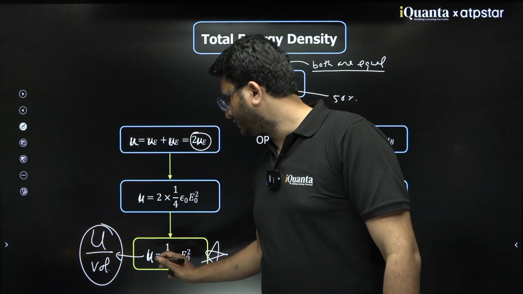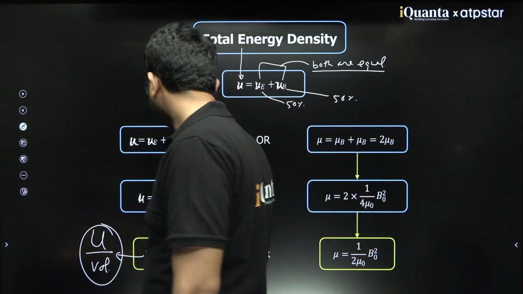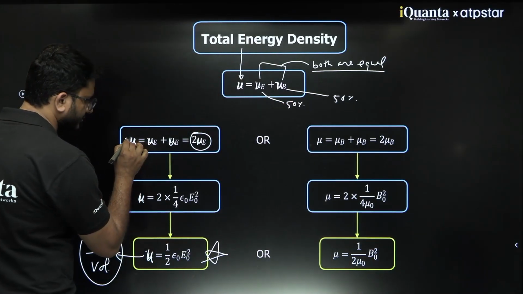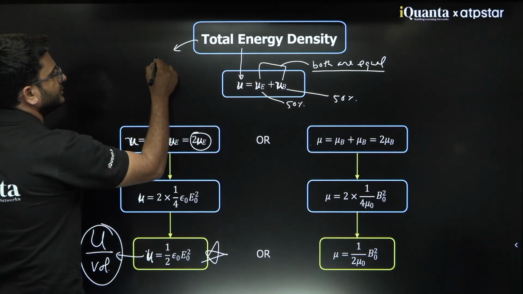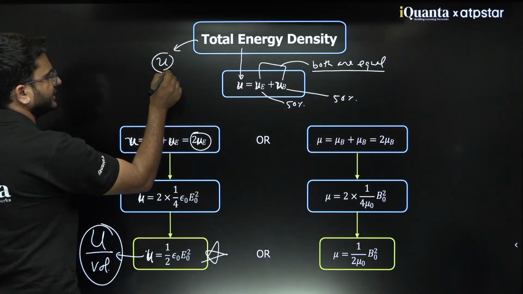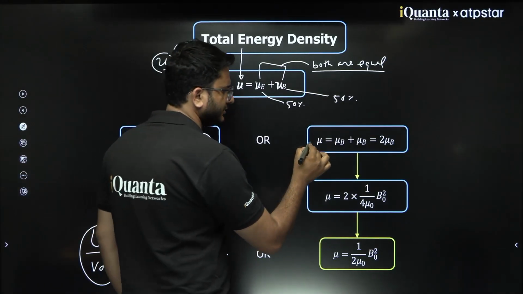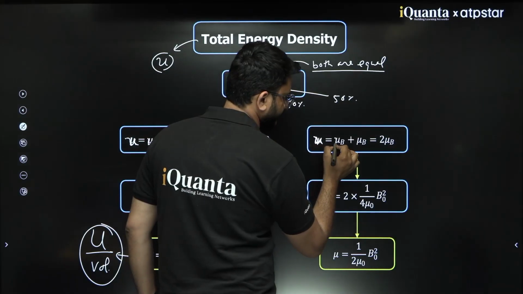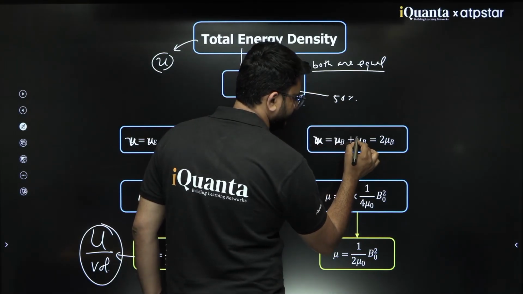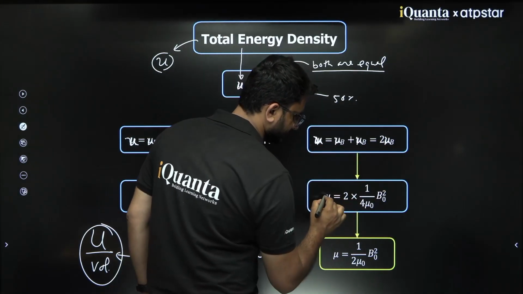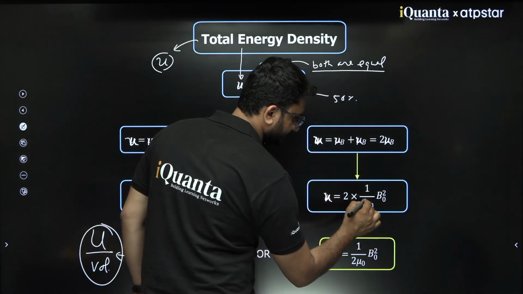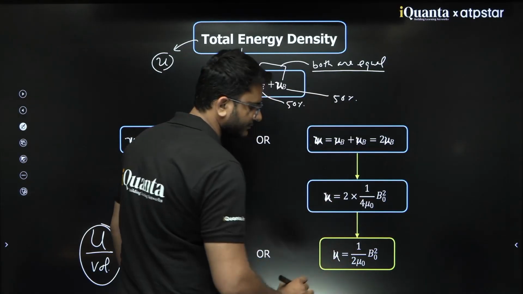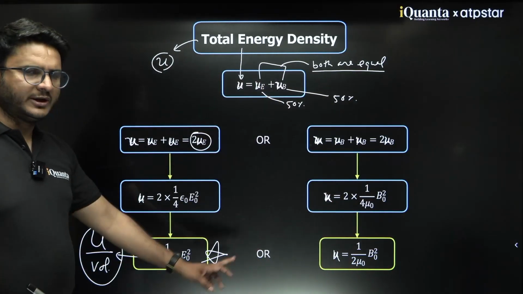Clear? So this is denoted by small u actually. You can just correct it, this is small u. So here you will get this value.